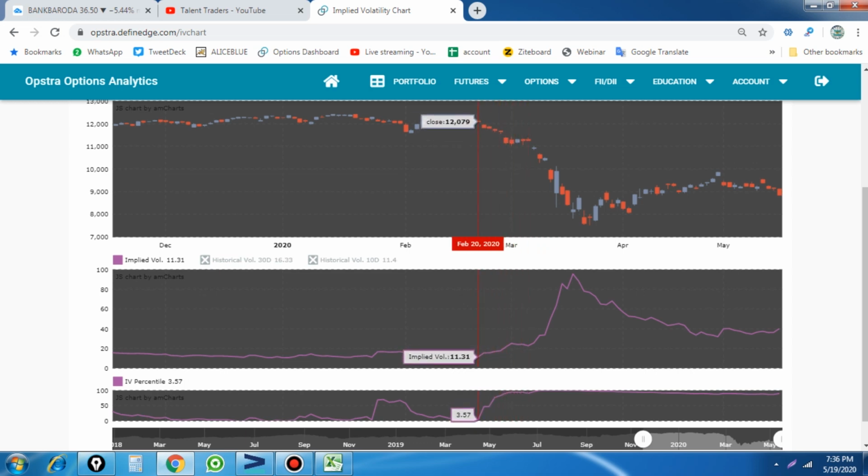You see 12,000 within 2-4 days. For example, this is 20th February and March 2nd. Within 10 days the IV increased more compared to 11 to 20, so almost double the IV. That increases the volatility in the market. Whether the direction is up or down, you see the volatility keeps on increasing, and the range of the stock or index keeps on increasing.